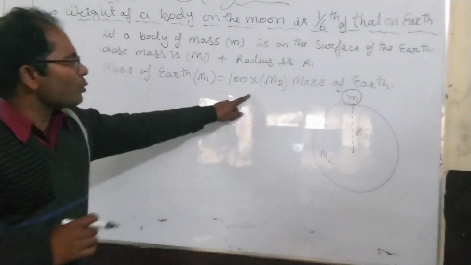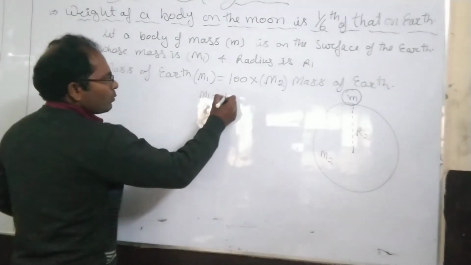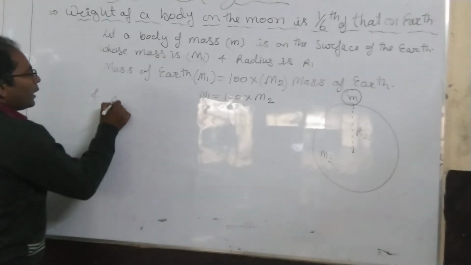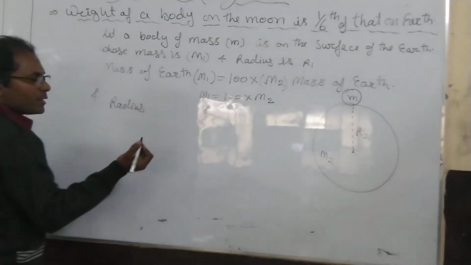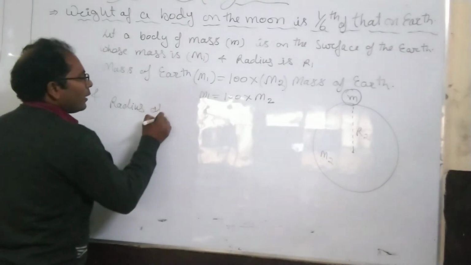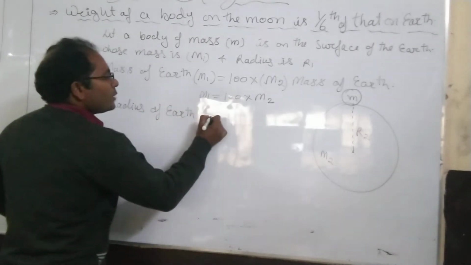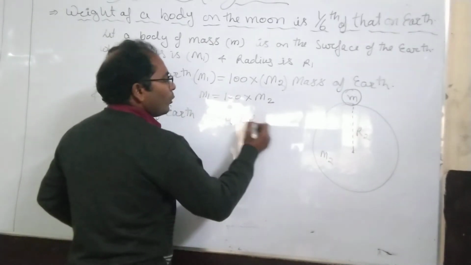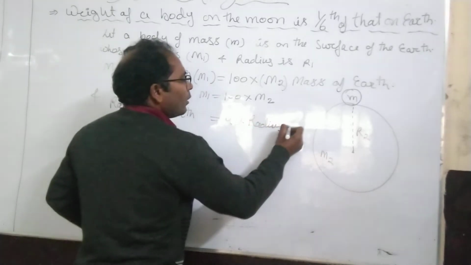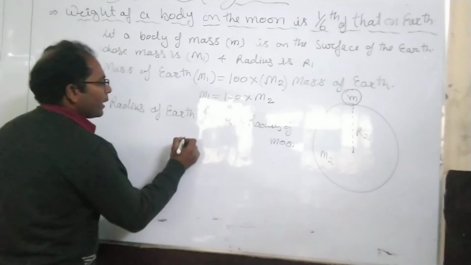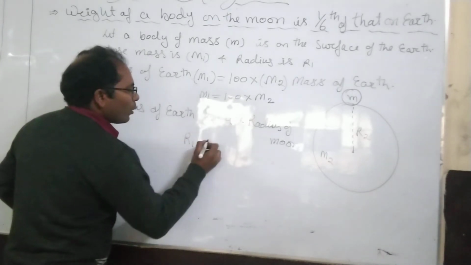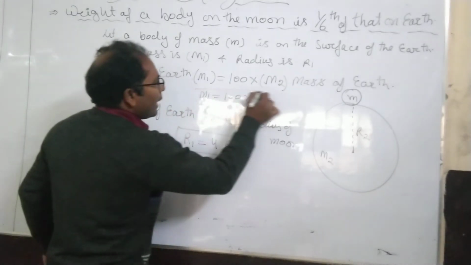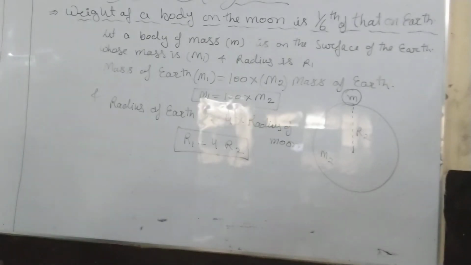So here M1 equals 100 M2. And radius of earth, because earth is larger than the moon, is 4 times the radius of the moon, so R1 equals 4R2.